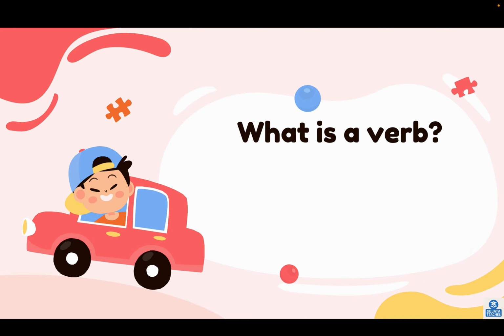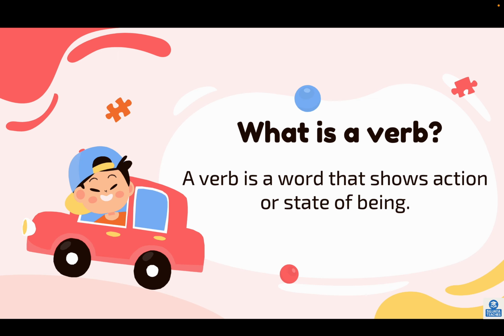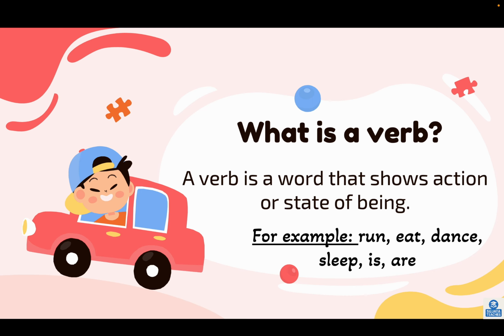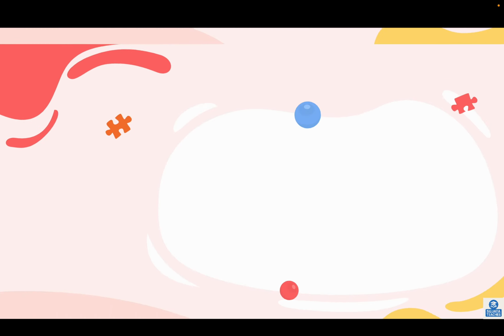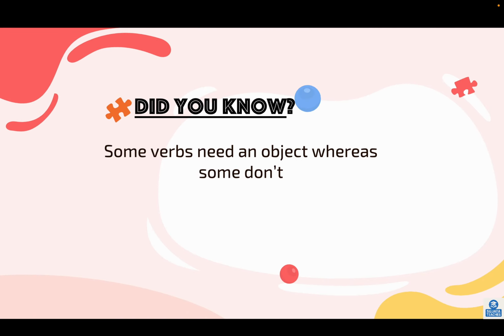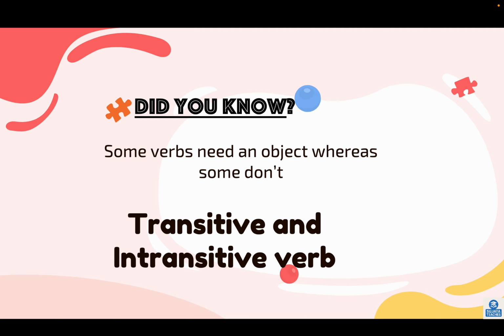What is a verb? Let's start with the basics. A verb is a word that shows action or state of being. For example, run, eat, dance, sleep, is, are, and many more. Did you know? Some verbs need an object whereas some don't. Here is where transitive and intransitive verbs come in.